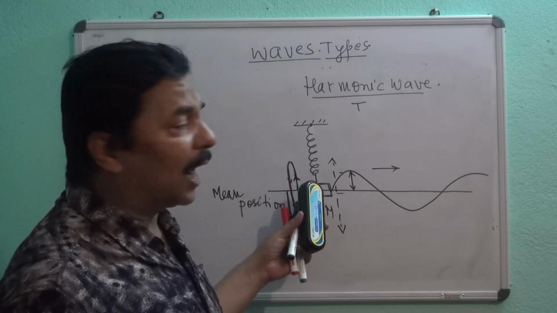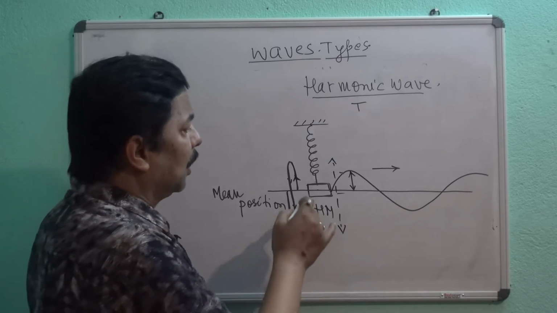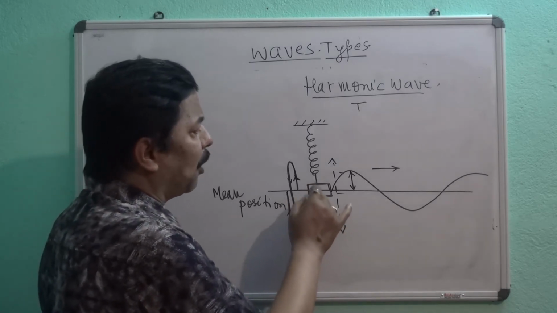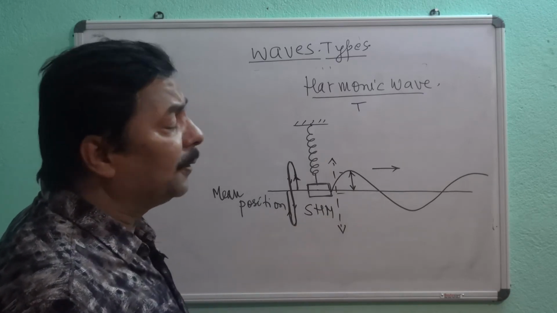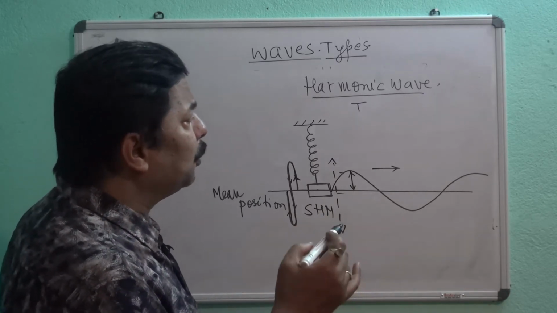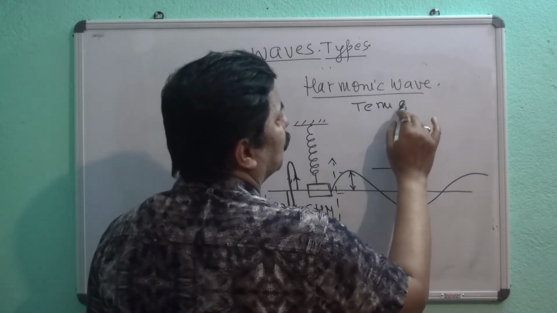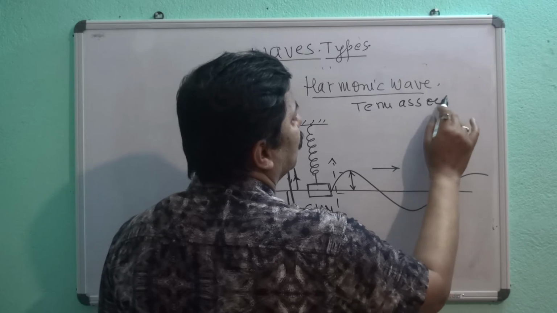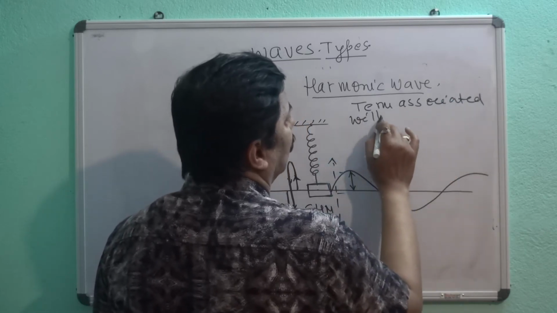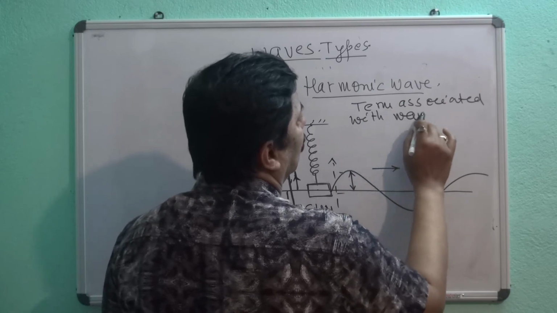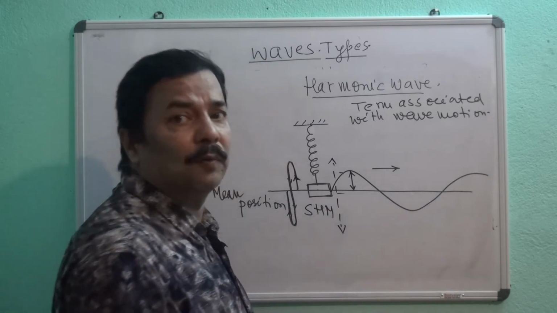I will talk about that also in detail, but here what I would like to tell you, if this particle is performing the simple harmonic motion attached with the spring, then few terms are there associated with wave motion. What is that term associated with wave motion?